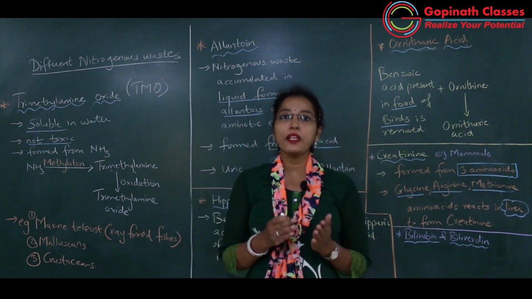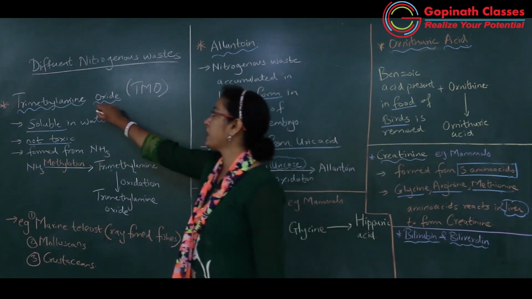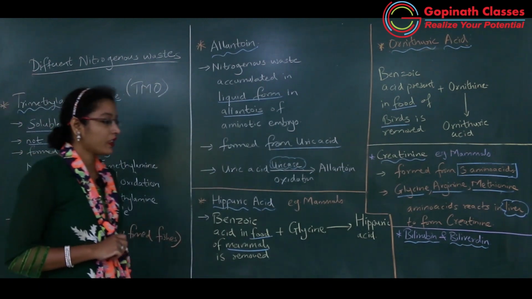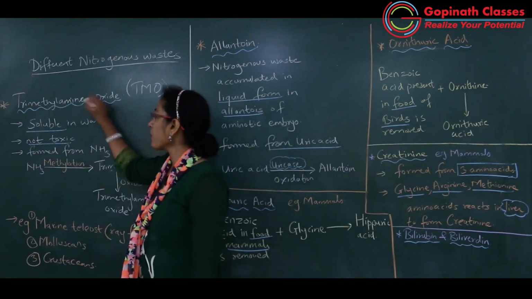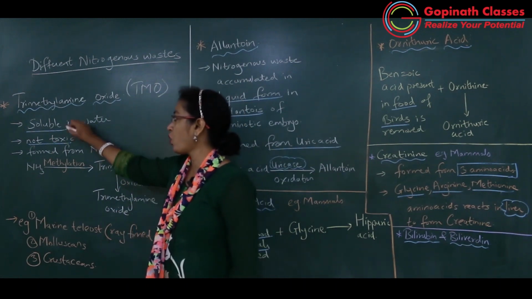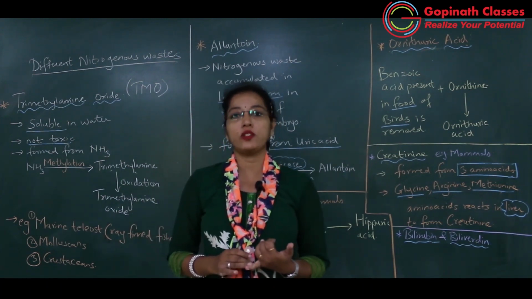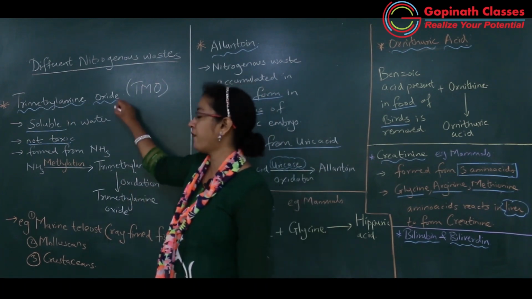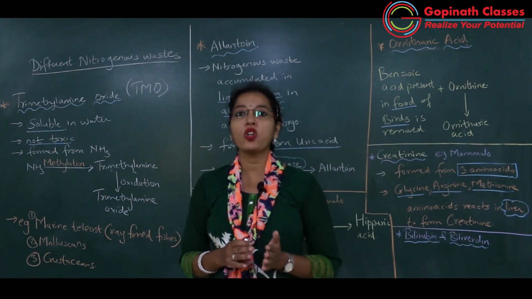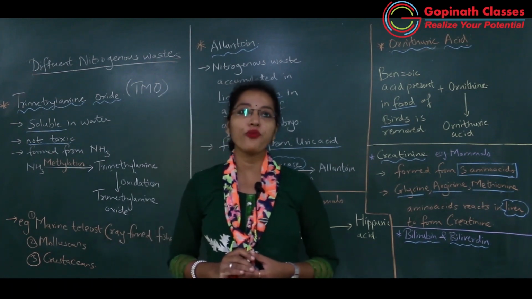So we'll be continuing further with the next nitrogenous waste, that is trimethylamine oxide. What is that? It is a nitrogenous waste which is soluble in water. Ammonia is also soluble in water, but ammonia is highly toxic, whereas trimethylamine oxide is soluble in water but not at all toxic. And it is formed due to methylation of ammonia.